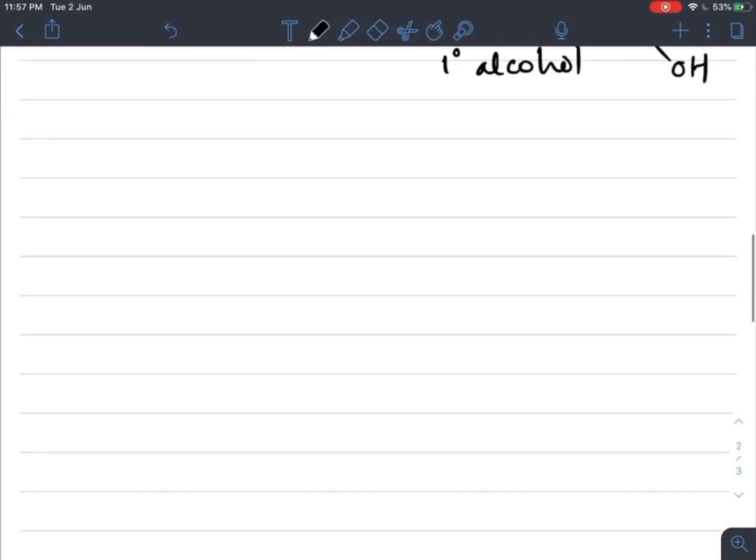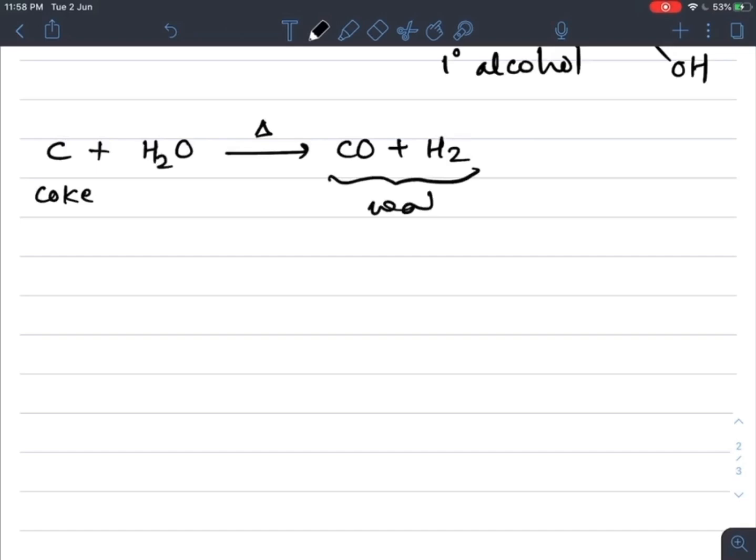The coke, that is carbon, when heated red hot with steam of water, the oxygen is combined with the carbon, and we get a mixture of carbon monoxide plus hydrogen gas. This mixture of carbon monoxide plus hydrogen gas is called water gas.